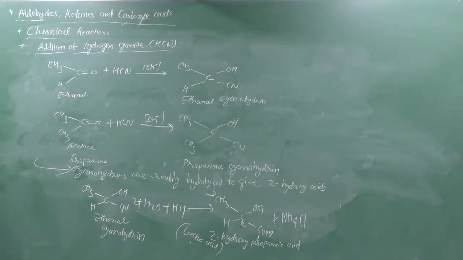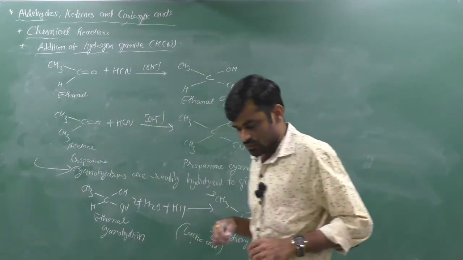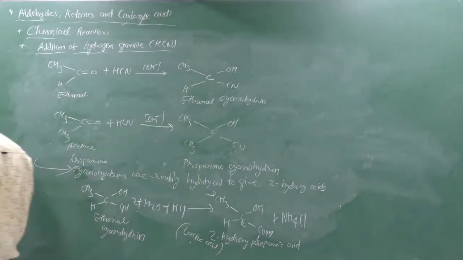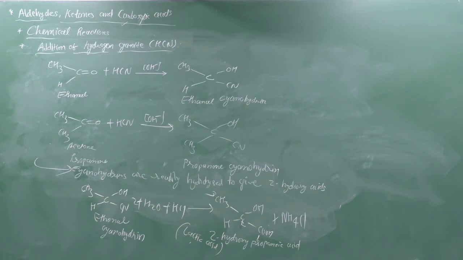So the first reaction which we discussed here is addition of HCN.